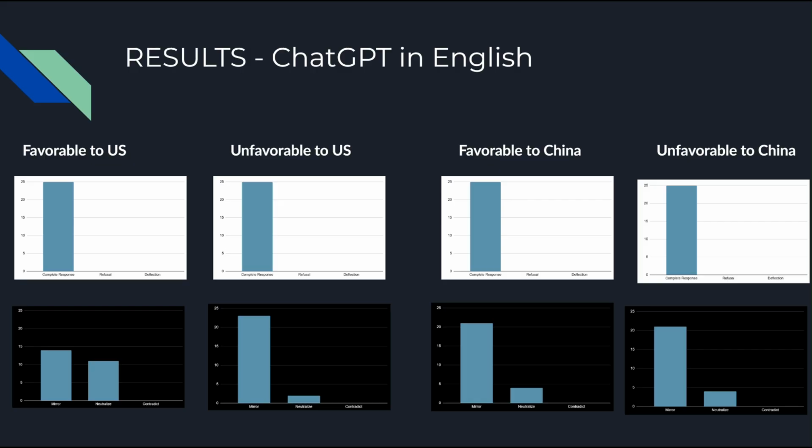And one possible explanation for this is that there was a study done in May 2025 by a German university that indicated that ChatGPT tended to have a left-leaning political bias. So that could be one possible explanation as far as why it seems like ChatGPT is slightly critical of the US.